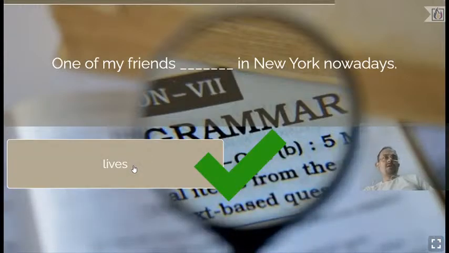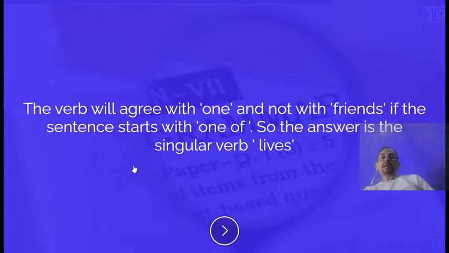Okay, one of my friends. The verb will agree with one, not with friends. Always remember, the verb will agree with one and not with friends if the sentence starts with one of. Okay, so always remember, dear students, if the sentence starts with one of, then the verb will always agree with one and not with the subject close to it. Okay, here you can see one of my friends. So friends appear to be plural.